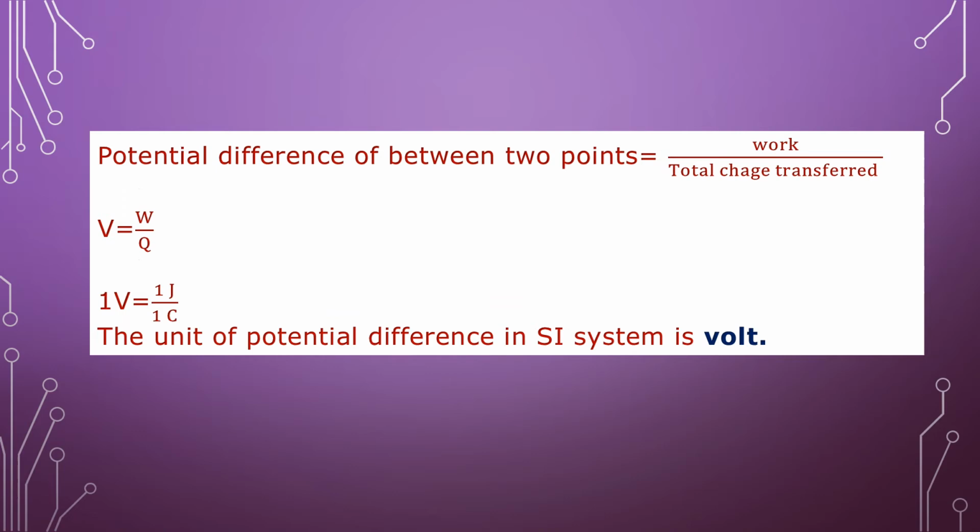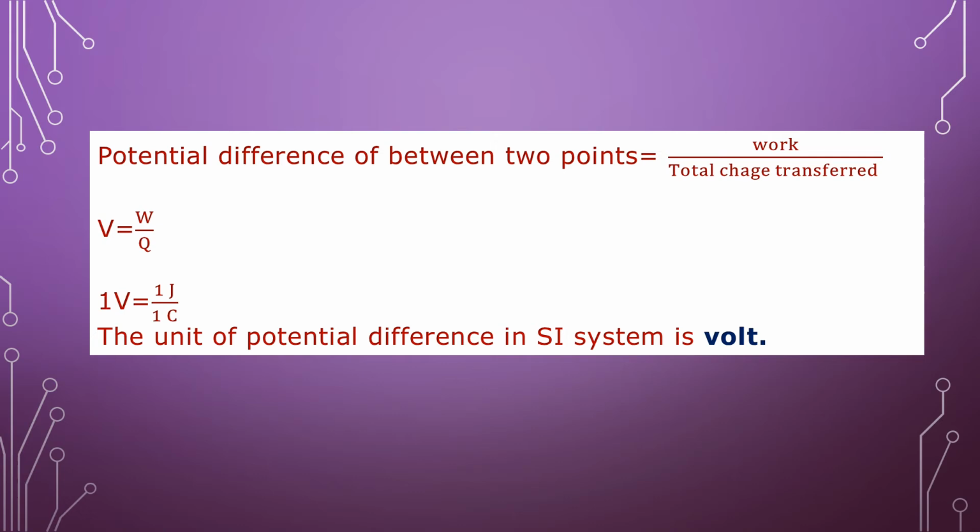Now let us see the formula for this potential difference. The potential difference between 2 points is equal to work upon total charge transferred. Potential difference is denoted by V, work by W, and total charge by Q. So in short, the formula for potential difference is V = W/Q.